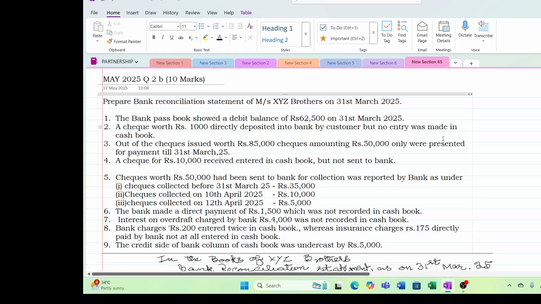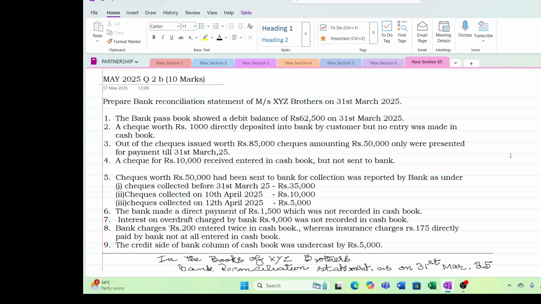The question says, prepare bank reconciliation as on 31st March 2025 for Messrs. XY Brothers. Okay. At the moment you see 31st March 2025, you may get confused whether you should prepare an adjusted cash book because it is the accounting year ending.